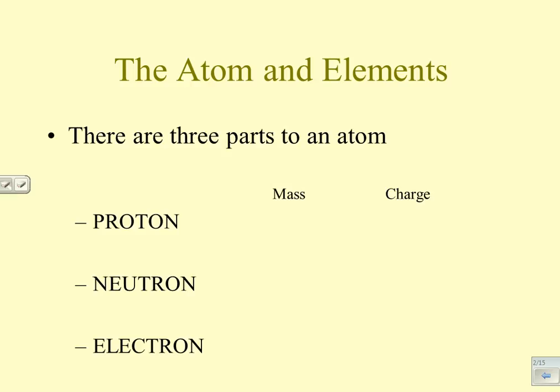Okay, so everything is really small in an atom, and so when I talk about the mass of a proton, neutron, and electron, we're not talking about actual mass. Let me just write this down. The actual mass of a proton is 1.67 times 10 to the minus 24 grams. And a neutron has a mass of 1.67 times 10 to the negative 24